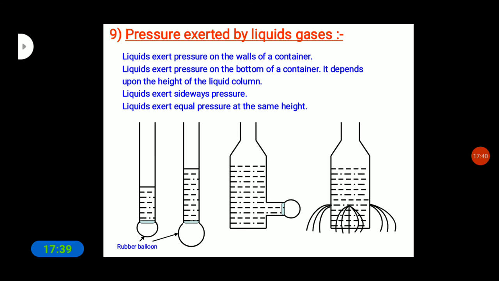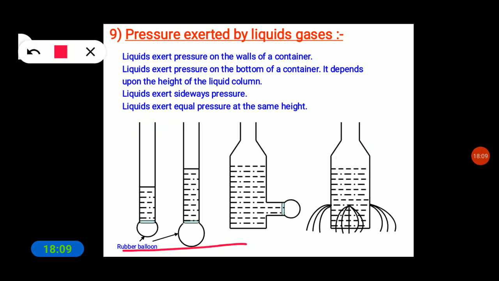So how can this pressure be exerted by liquids or gases? Here is an activity. Listen carefully, students. Take a transparent glass tube or a plastic pipe. The length of the pipe should be about 25 centimeter, and its diameter should be 5 or 7.5 centimeter.